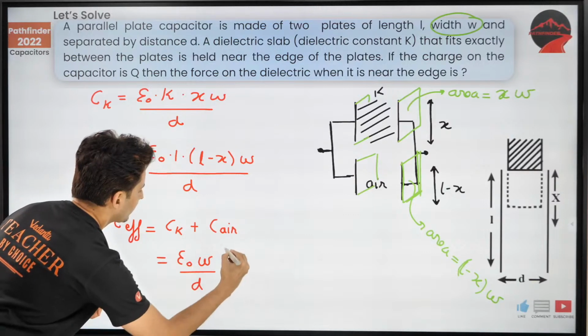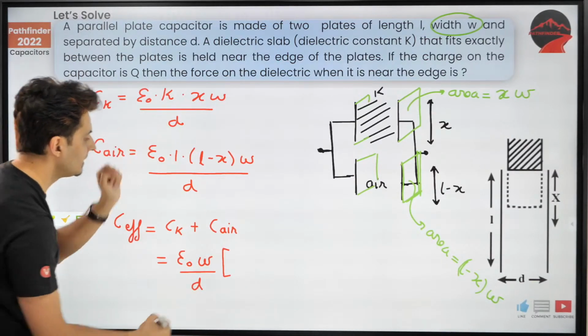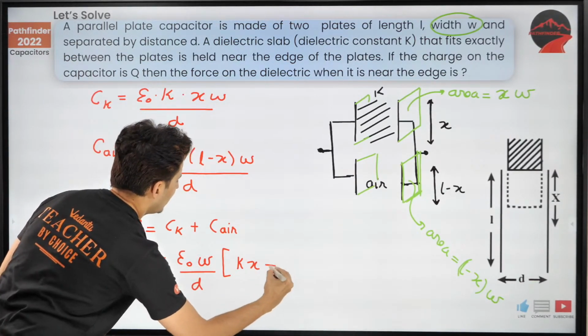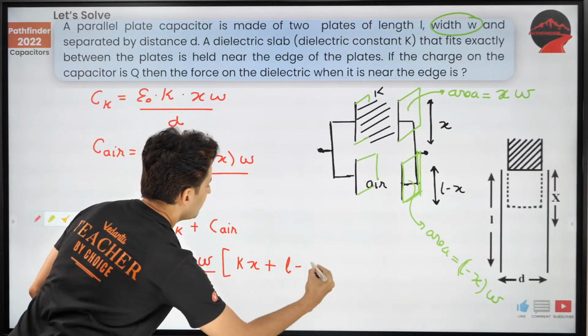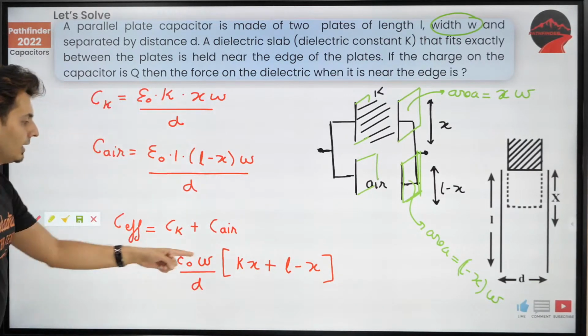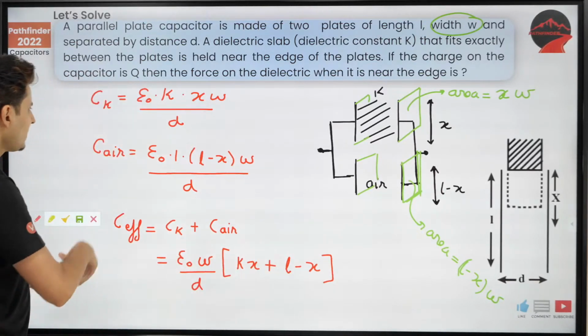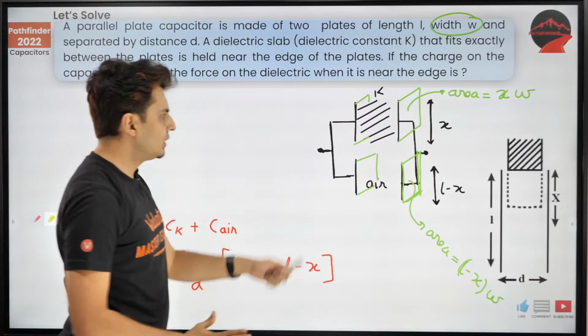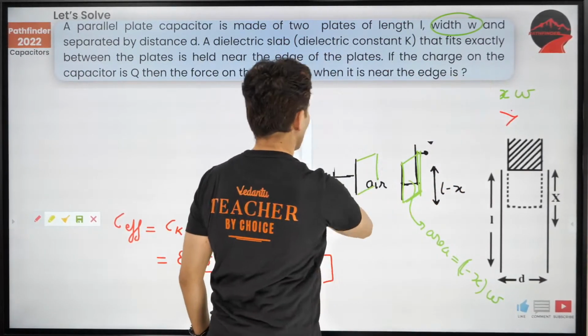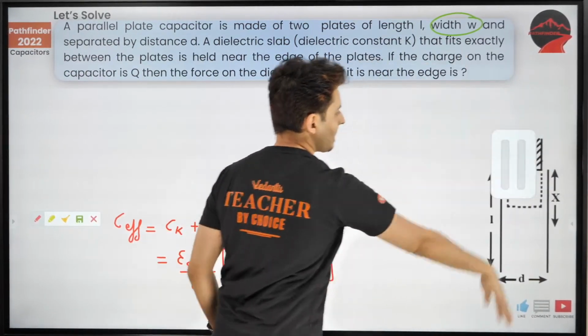Even d is common. The only thing which remains inside is Kx plus L minus x. This is what you will get. Now I don't need this anymore, so I'll remove this as well.